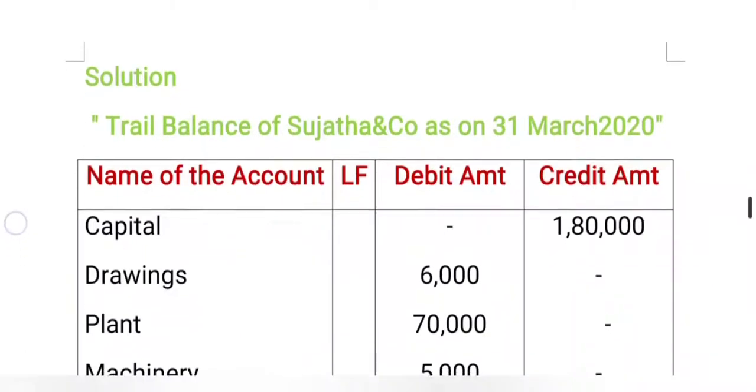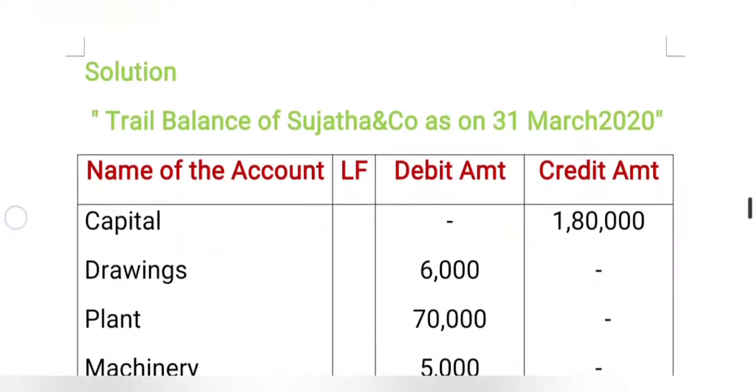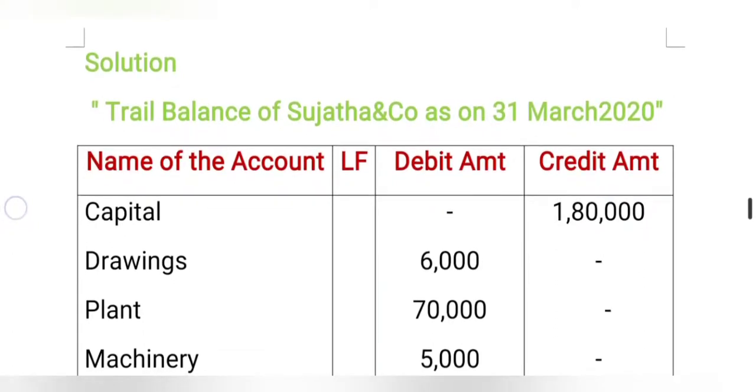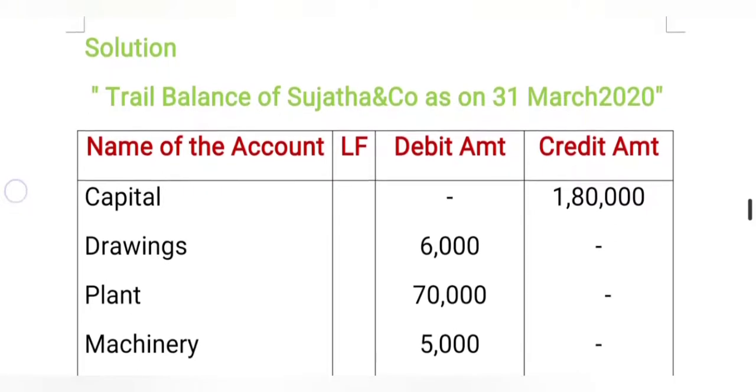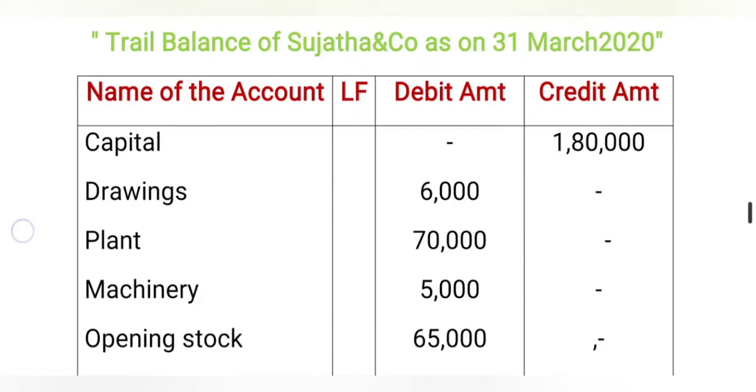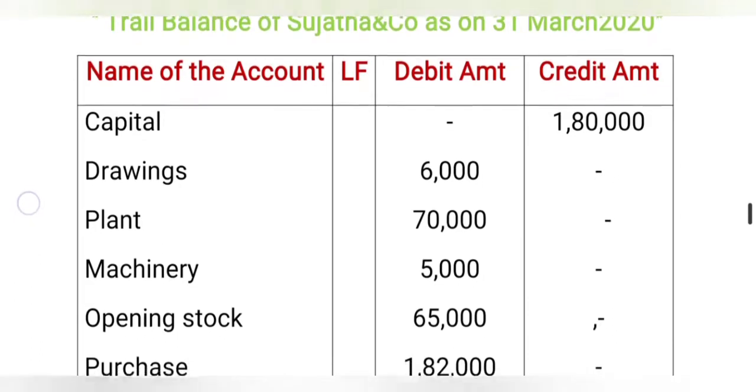The solution: trial balance of Sujata and Co. as on 31st March 2020. We already know the proforma of the trial balance. It has four columns. Column 1 is name of the account, column 2 is ledger folio, column 3 is debit amount, column 4 is credit amount. Coming to the capital, we already passed the journal entry for capital. At the time the business started, cash is debited and capital is credited. Why? Because the owner is giving capital to the business, that's why the owner's account is credited.